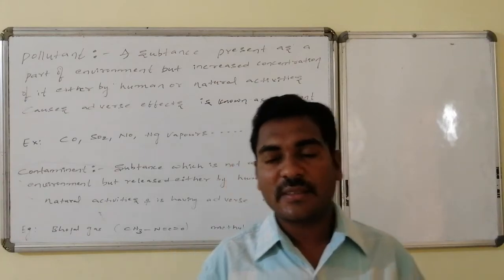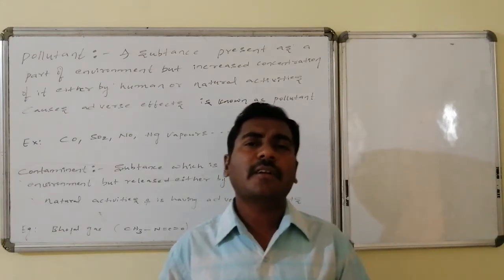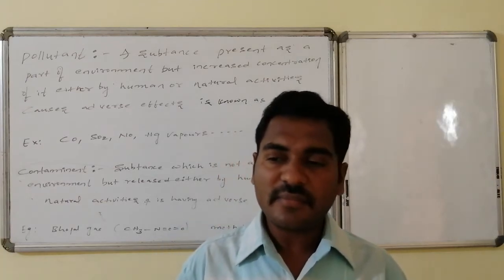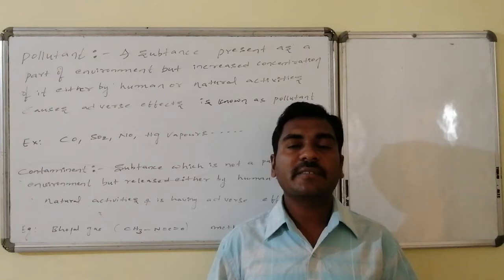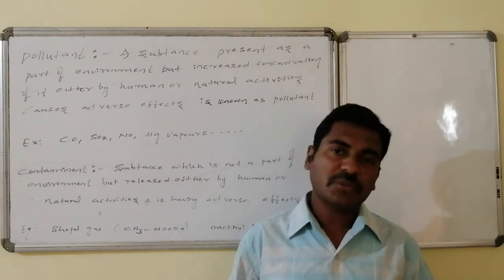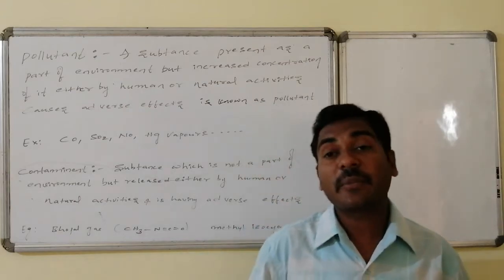And a contaminant is generally not a part of the environment, but it is released either by human or natural activities into the environment, and it shows its adverse effect. Such kinds of substances are said to be contaminants.